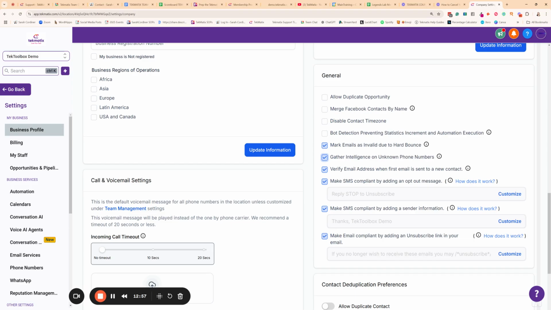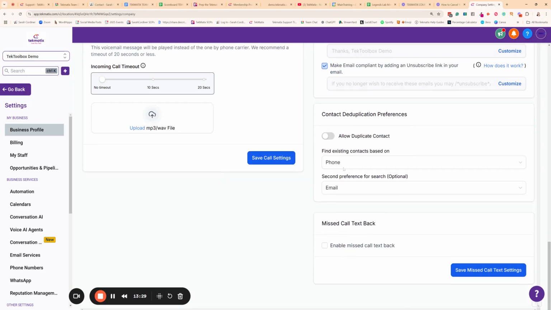All right. Make SMS compliant by adding an opt-out message. Please turn that on. This just means that you're complying with things like A2P and 10 DLC sending requirements. I know that sounds complicated and scary. Basically, it's the law for it to say reply stop to unsubscribe. All right. So if you turn this on, that's going to add that opt-out message. Now, I'm not saying it makes you compliant. I'm just saying you do want that on at the very least, okay? So with these others, just turn them all on, and it's just going to make sure that they have the opt-out button attached to them at the very least. Anything else I want to turn on?